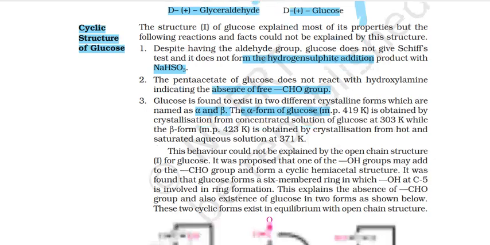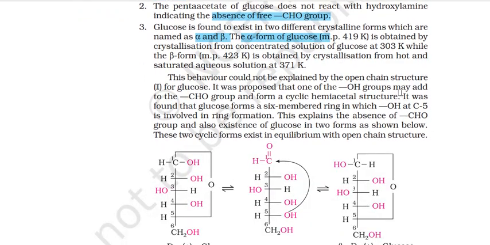This behavior could not be explained by the open chain structure of glucose. It was proposed that one of the OH groups may add to the CHO and form a cyclic hemiacetal structure. One OH adds to the CHO and forms a hemiacetal structure. It was found that glucose forms a six-membered ring in which the OH at the fifth carbon is involved in ring formation. This is our fifth carbon, and its OH forms the hemiacetal. This explains the absence of the CHO group, and since the CHO is gone, we can also say that it will not give Schiff's test, and also the existence of glucose in two forms as shown below.